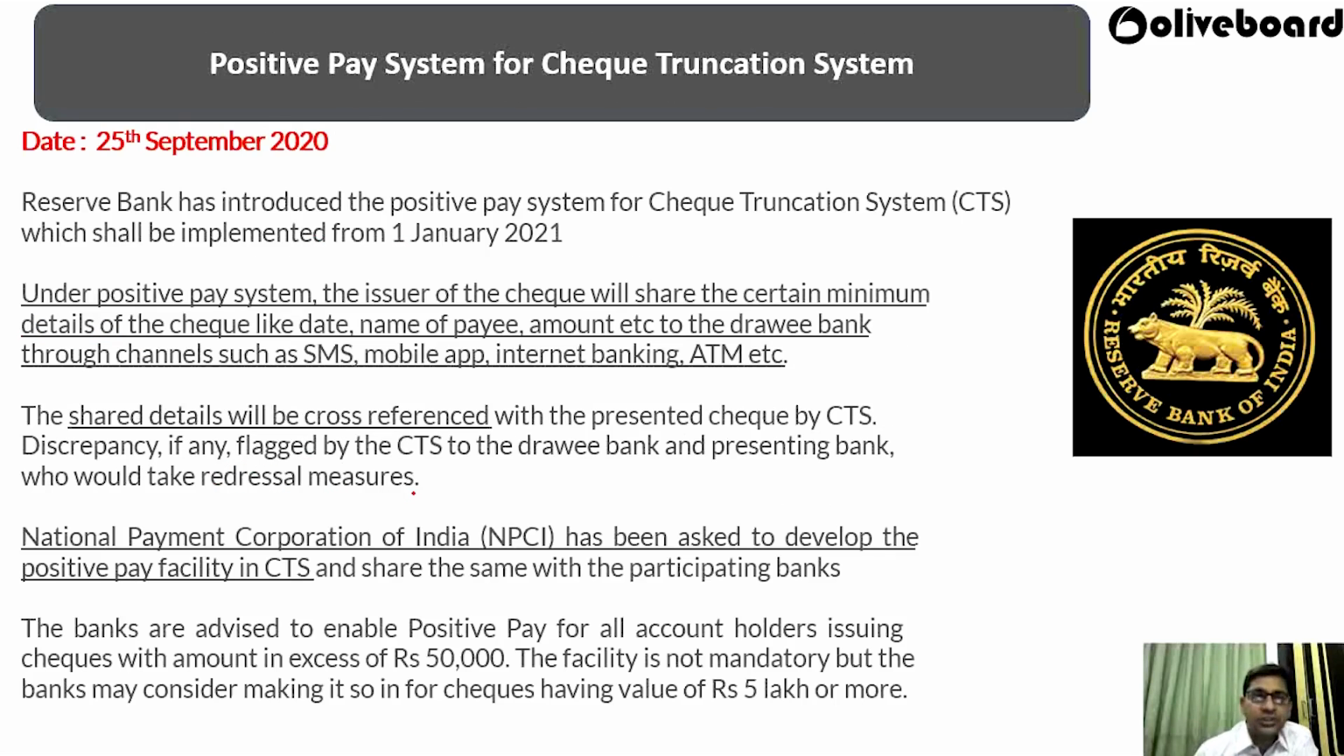So what is the positive pay system for the cheque truncation system? This notification came on the 25th of September. RBI has introduced a positive pay system for the cheque truncation system, CTS. Under the positive pay system, the issuer of the cheque will share certain minimum details of the cheque like date, name of the payee, amount, etc. to the drawee bank through channels like SMS, mobile, internet banking and ATM.